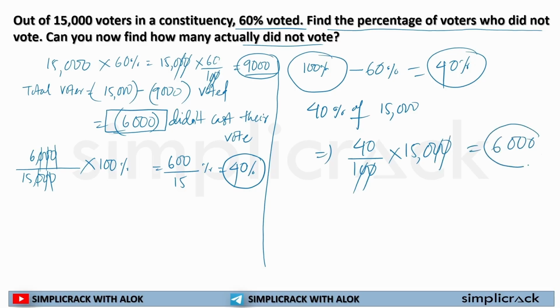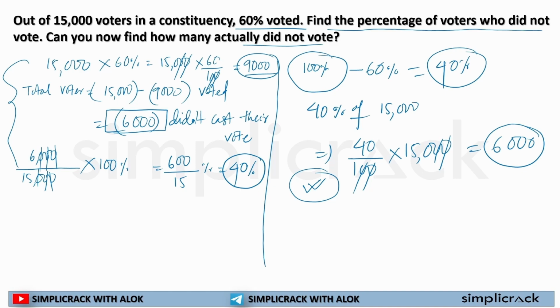So 6,000 voters did not actually cast their vote. Which is easier for you guys? This question is a bit easier in terms of numbers. But if you are given a tougher number or a tougher question, you should always focus on this method, because it is easier in terms of approach and takes less time to solve. Here it is taking much more time because you have to do 3 to 4 steps. Here in 2 steps it is done.